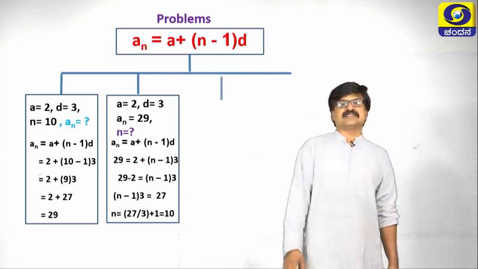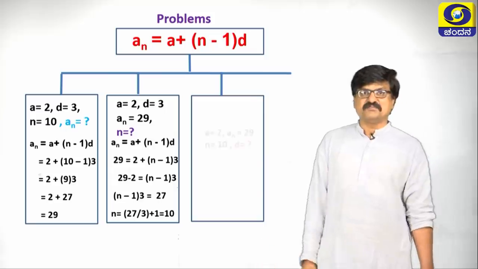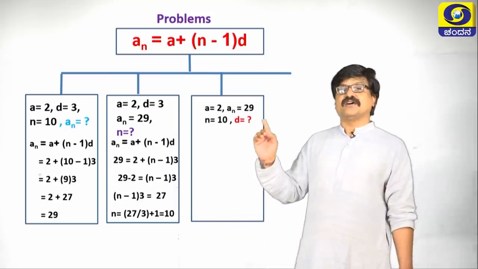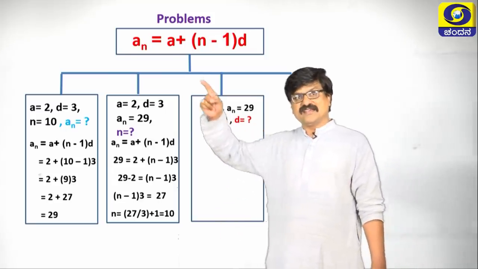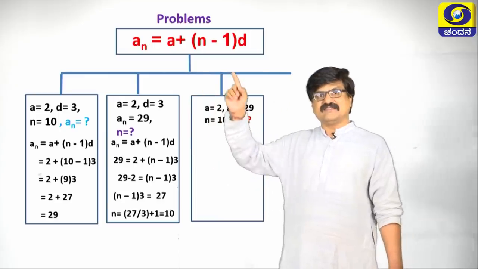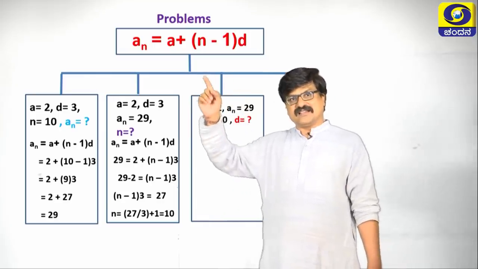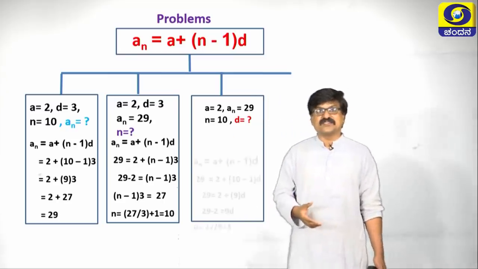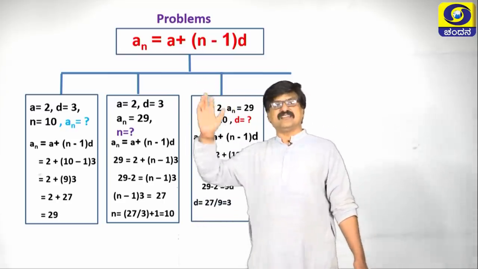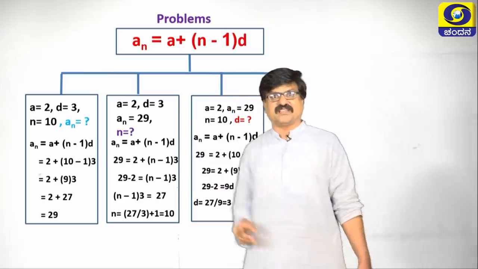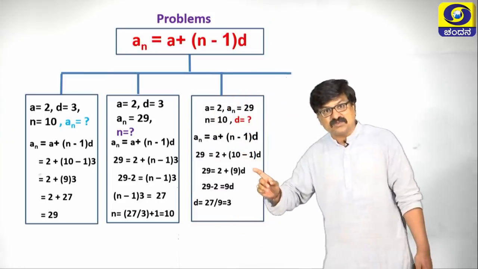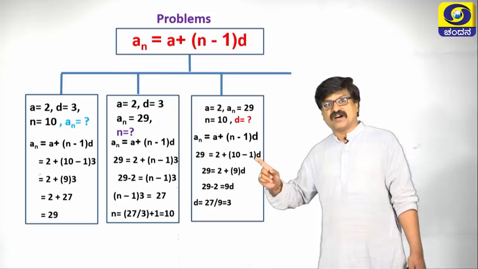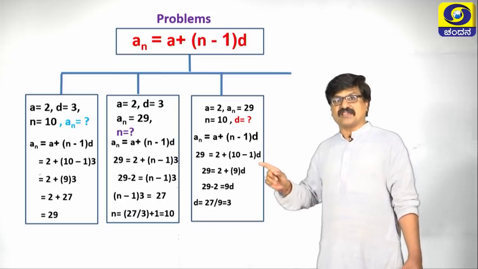Let us take the third case. It is again very simple, because we have to find d. So a is here, a n is there, n is here. Can you find d? Then what formula are we using again? The same only, a n equals a plus n minus 1 into d. Substitute the values, simplify in a proper way.